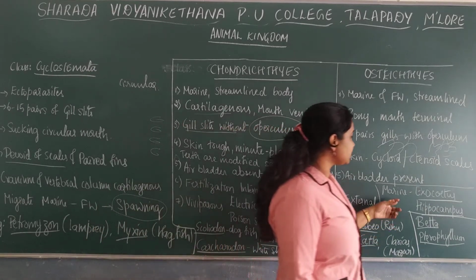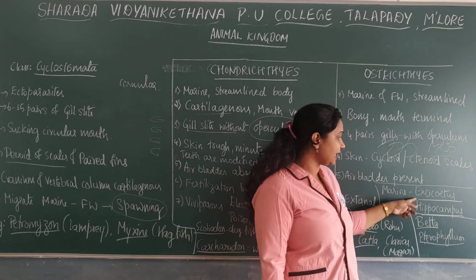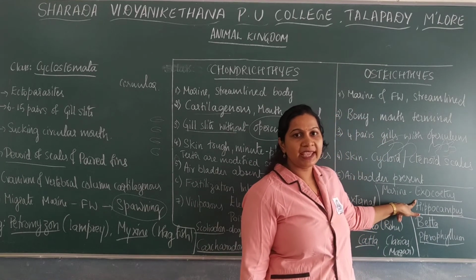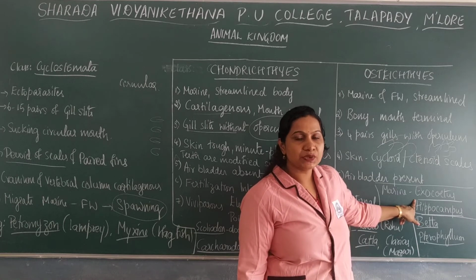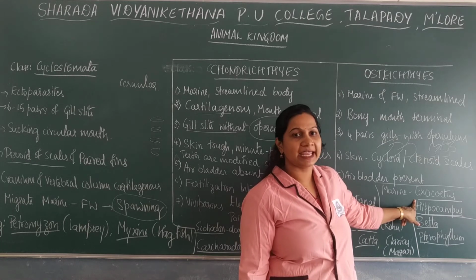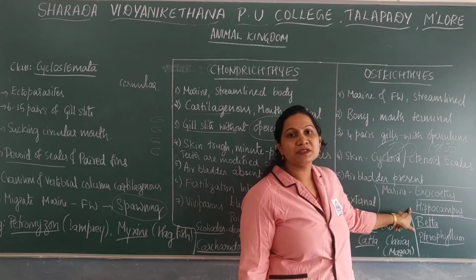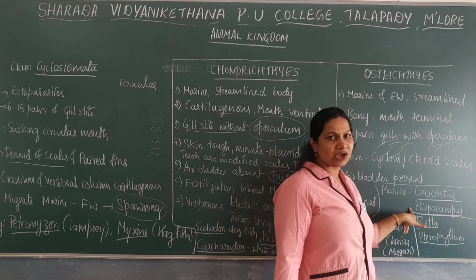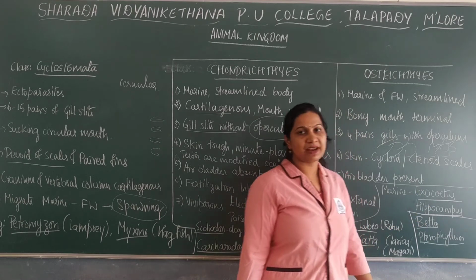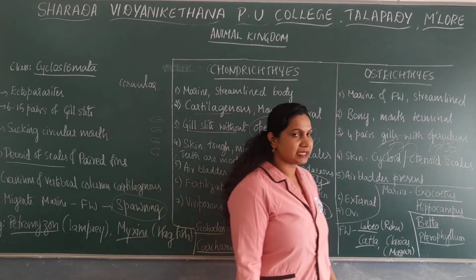Examples include the marine fishes such as Exocetus, also known as a flying fish, and Hippocampus, also known as a seahorse.